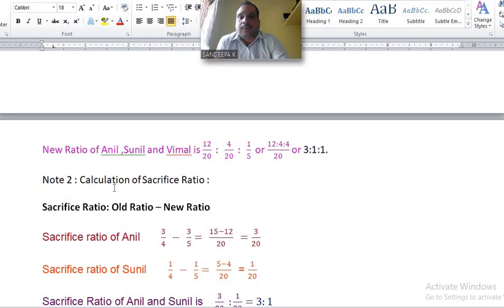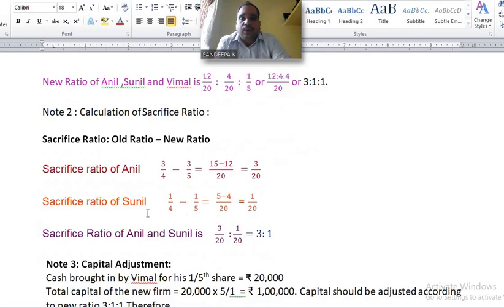This is the new profit sharing ratio. Next, note number 2. Calculation of sacrifice ratio. Sacrifice ratio is necessary to distribute goodwill among old partners. Understand? How do you find out sacrifice ratio? In the problem, old ratio is given, 3:1. You already found out the new ratio.